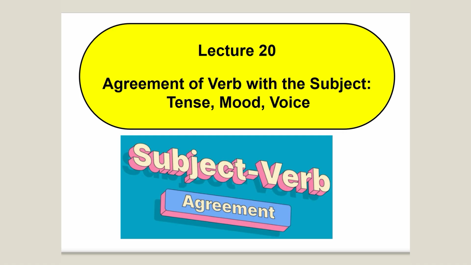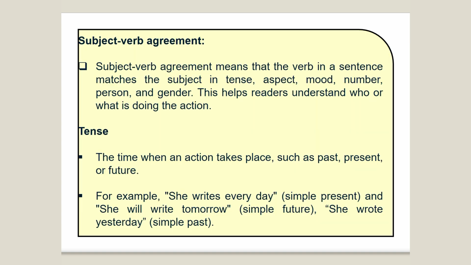It is a very small session, and today we will learn the agreement of verbs with the subject, tense, mood, and voice. This is a part of grammar, and it's very important to understand the agreement of verbs with their subjects, tense, moods, and voice, and how it can be utilized grammatically, so that it can improve our communication skills, followed by the meaning and sense of any written material or speech. In this way, today we will learn something about agreements.